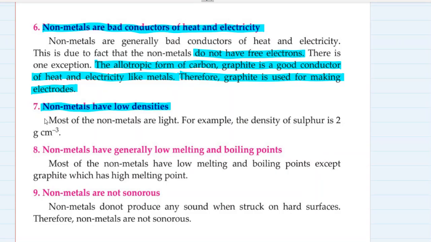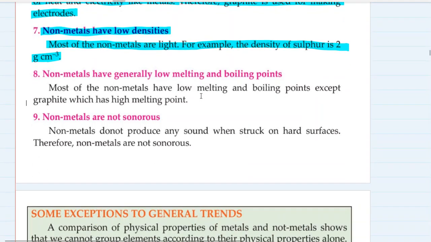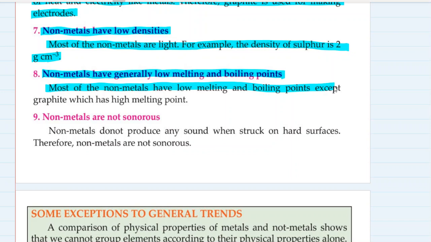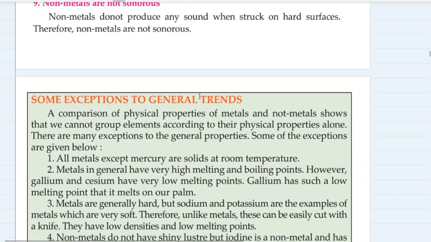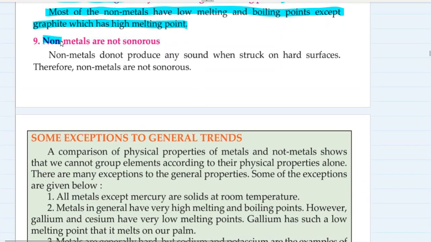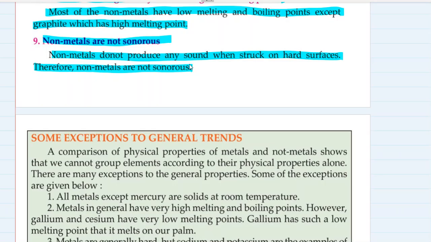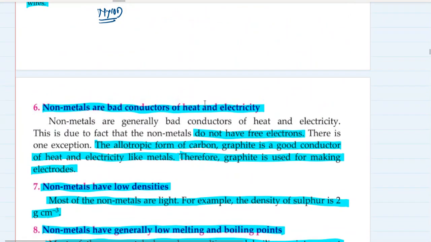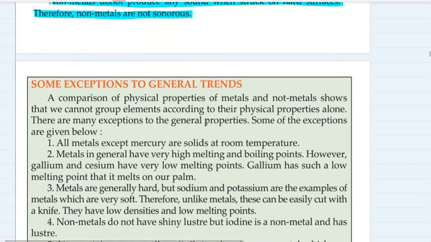Non-metals have low densities. Most of the non-metals are light. For example, the density of sulfur is 2 grams per centimeter cube, very, very less. Non-metals have generally low melting and boiling points, except graphite, which has a very high melting point. Non-metals are not sonorous. They do not produce any striking sound when they are struck with hard surfaces. So these are the physical properties of non-metals with their exceptions.